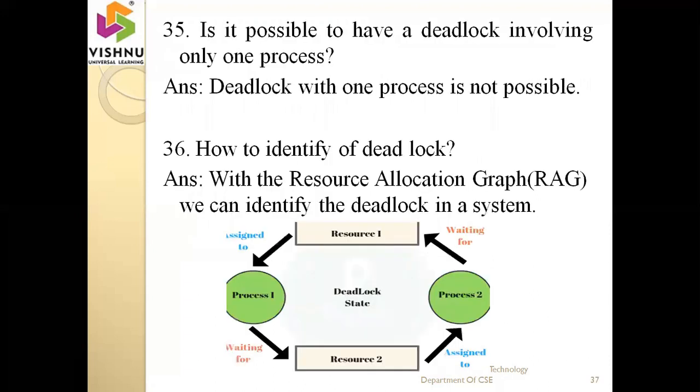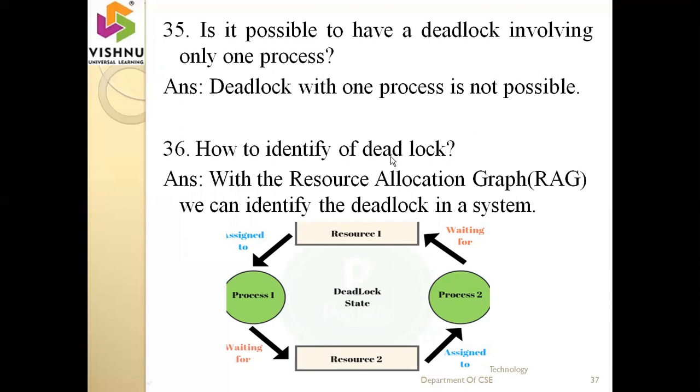Next one, is it possible to have a deadlock involving only one process? Actually no. Deadlock with one process is not possible. It is possible only when there is more than one process and a number of resources, and all the processes go on to the waiting state, then that is called a deadlock. But whenever only one process is present, there is no chance for a deadlock to occur.